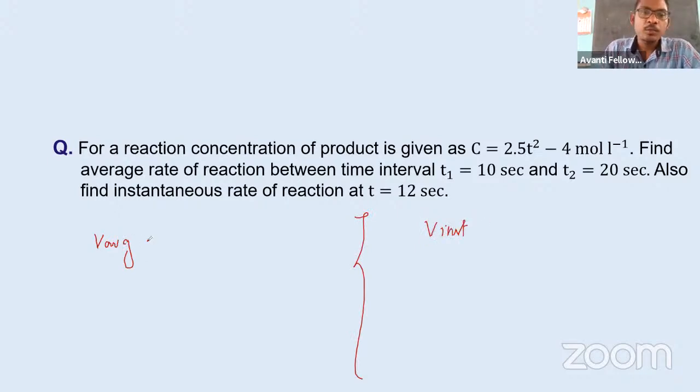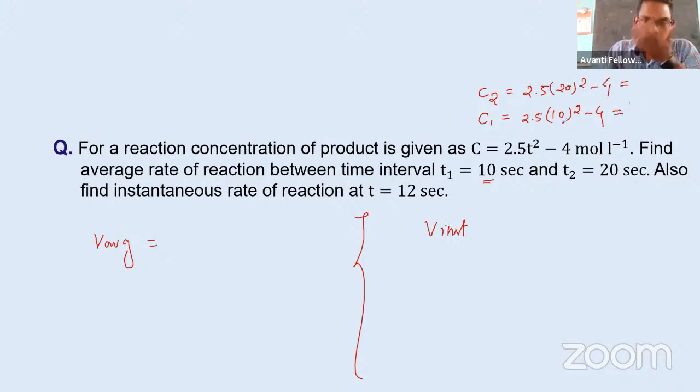We know this. For the average we have to take the change. Let's take T1, where the concentration becomes C1, by putting in the value: 2.5 times 10 whole squared minus 4. After that, at T equal to 20, put the value of T: 2.5 times 20 whole squared, minus 4.